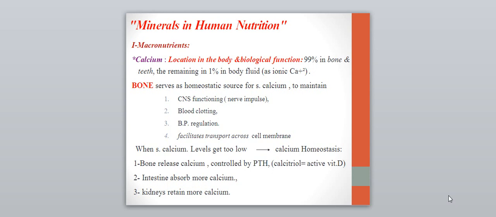So when the calcium level decreases too much, calcium homeostasis starts and the bone will release calcium. This release of calcium from the bone is controlled by the parathyroid hormone, and it ends with formation of calcitriol, which is the active form of vitamin D. This is also responsible for increased intestinal absorption of calcium and retaining more calcium through the kidney to maintain the blood level of calcium.